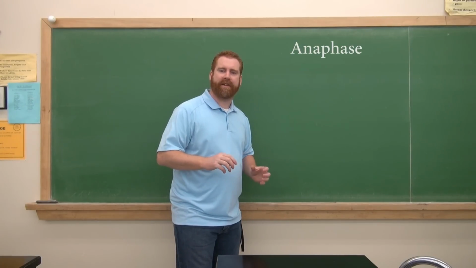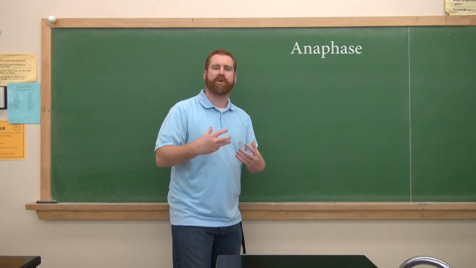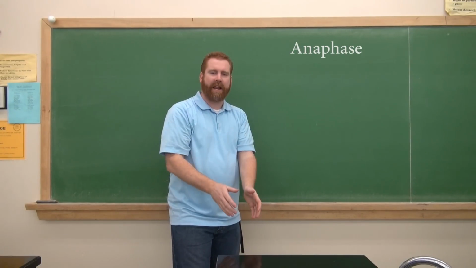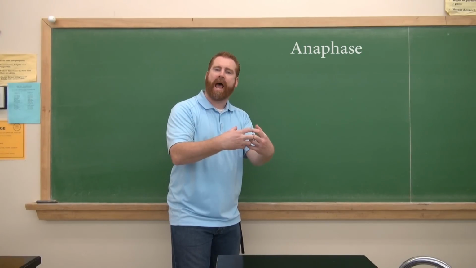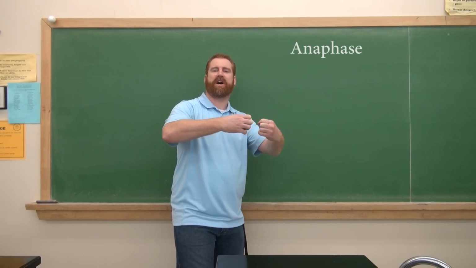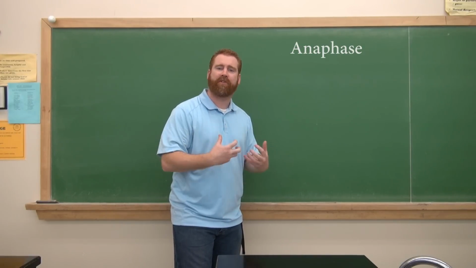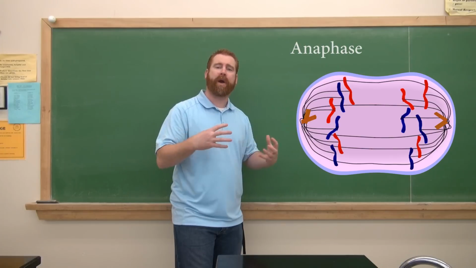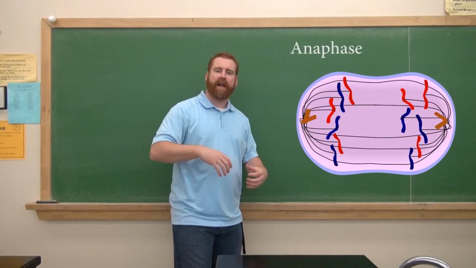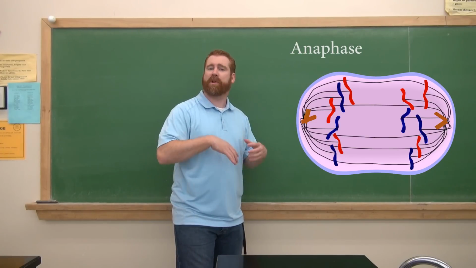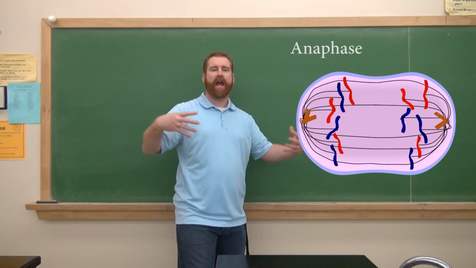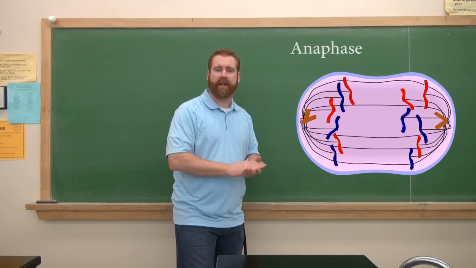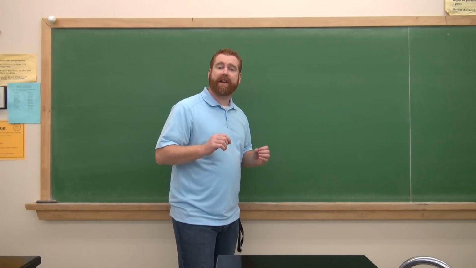The next phase is anaphase. Now we know the big challenge, and the whole reason we're doing this, is so that each daughter cell can get a full set of DNA. So we've got all the DNA kind of lined up down in the middle. What happens here is those centrioles start to tug on those ropes, or those spindle fibers, and they pull real hard until eventually the centromere, the thing at the middle of the chromosome, breaks, and we pull each side a set of DNA. And that's really what's going on in anaphase. We break the centromere, and each half of the cell starts to get a full set of DNA if everything goes correctly. That's anaphase.